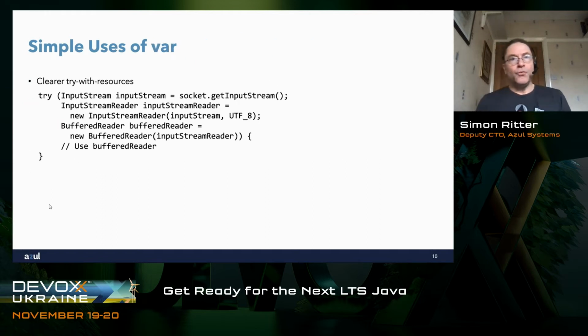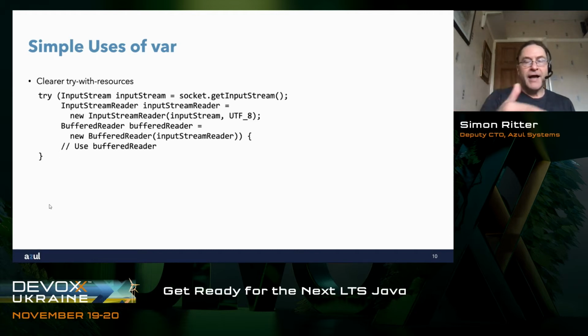One of the things you can do with var is to tidy up code and make it more readable. Now, here's an example where I've created a simple try with resources. I wanted a buffered reader, and I've deliberately made this quite verbose. I've said we need to create a buffered reader from an input stream reader for which we need an input stream. And in my code, obviously, I've got input stream equals getSocket.getInputStream, reader equals new input stream reader with the input stream, buffered reader. I go on, and it's just very messy as code.